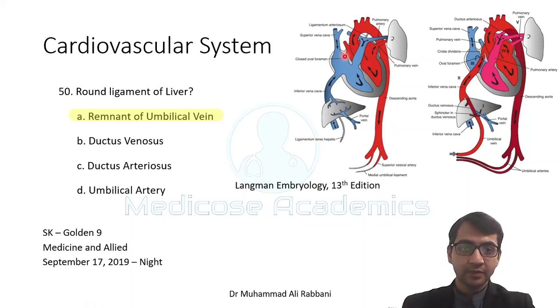Read about septum primum and septum secundum. Septum primum forms the floor of the fossa ovalis, septum secundum forms the limbus of the fossa ovalis, and the ductus arteriosus becomes the ligamentum arteriosum in the adult, and so on.